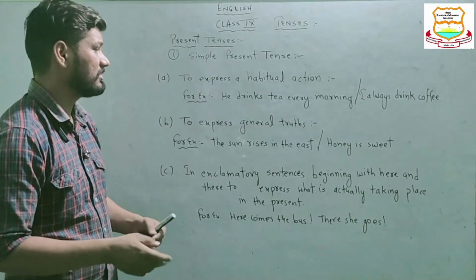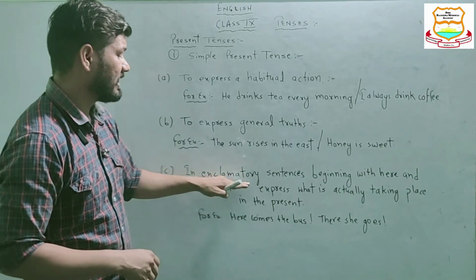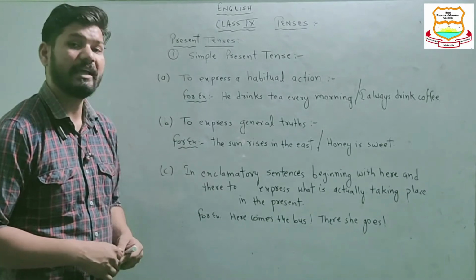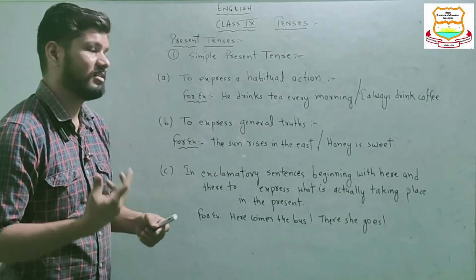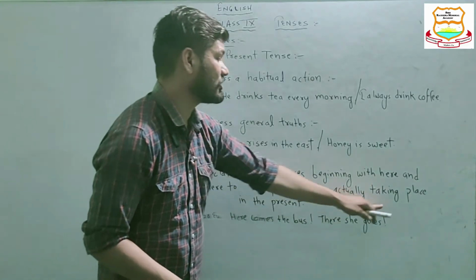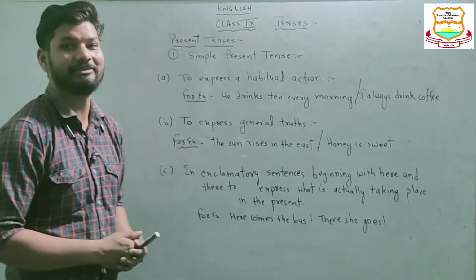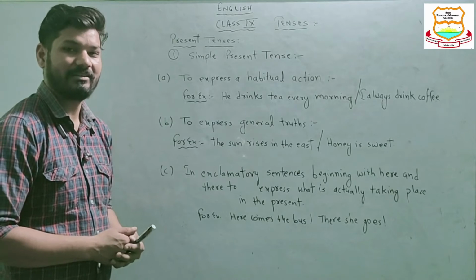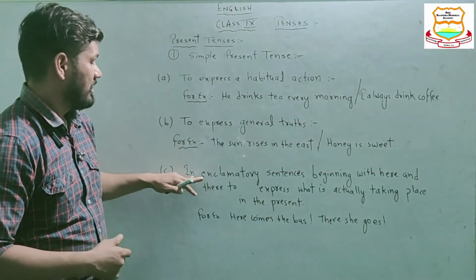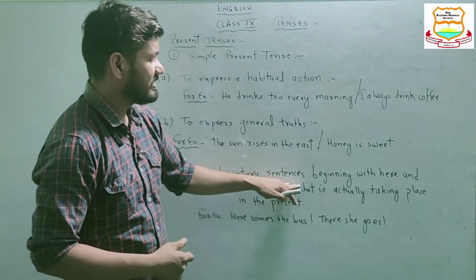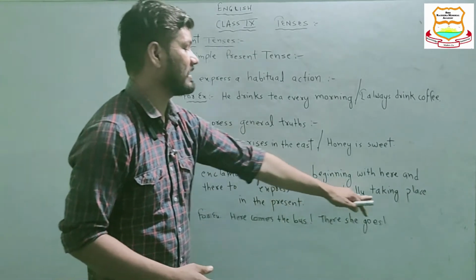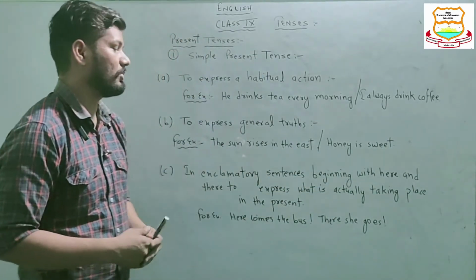The third one is in exclamatory sentences beginning with here and there, to express what is actually taking place in the present. Now see it once again. In exclamatory sentences beginning with here and there, to express what is actually taking place in the present.